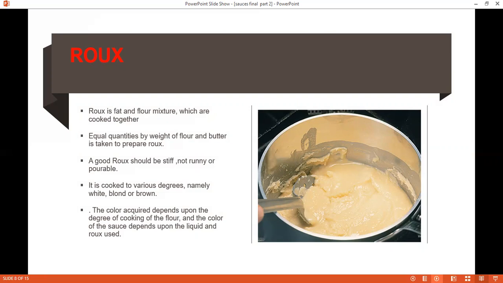Then animal fat, such as chicken fat, beef drippings, and lard, are used when their flavor is appropriate to the particular sauce. For example, chicken fat can be used for chicken velouté, or beef drippings for beef gravies. Then vegetable oil and shortening can be used for roux, but since they add no flavor, they are mostly not preferred.